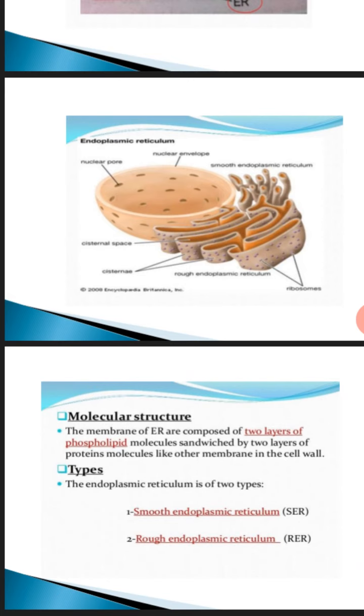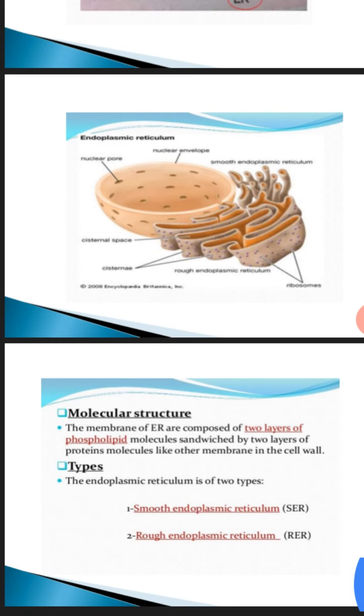Then types of the endoplasmic reticulum, as I told you, are of two types, smooth endoplasmic reticulum and rough endoplasmic reticulum. We are going to study this structure next time in my next lecture.